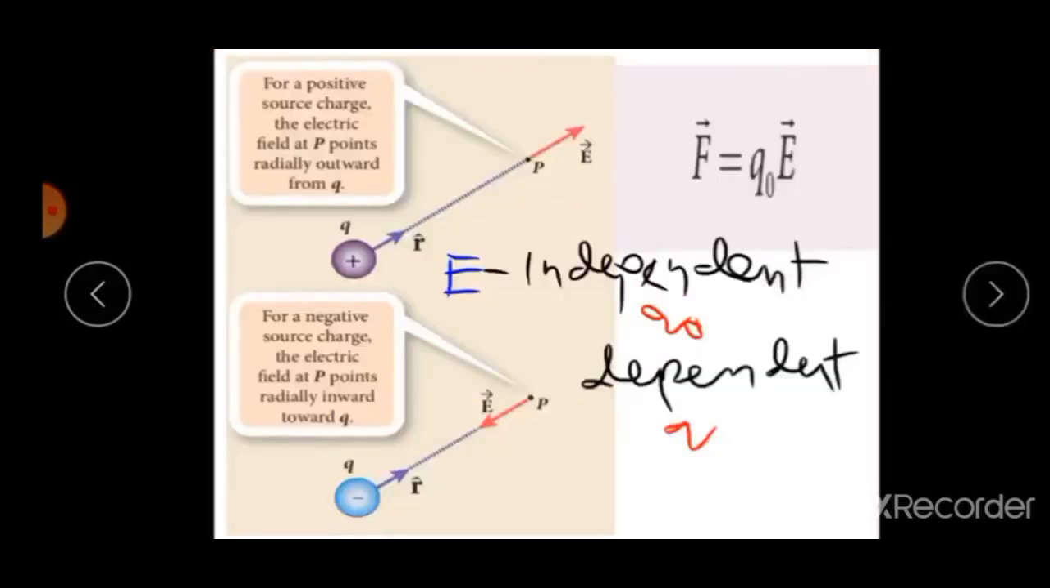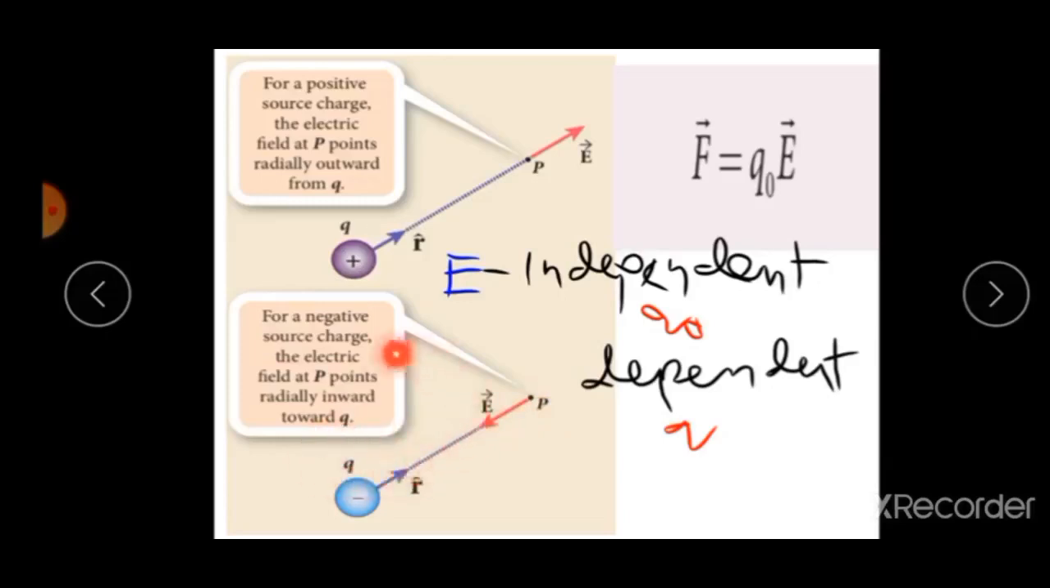Now we can take a positive charge, the source of charge. The electric field at a point P points radially outward from the charge plus Q. And consider a negative charge, the electric field at a point P points radially inward toward the charge minus Q.